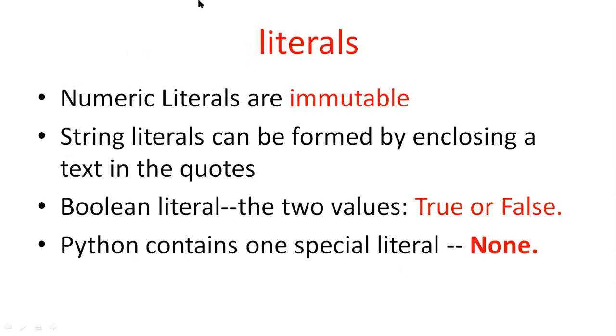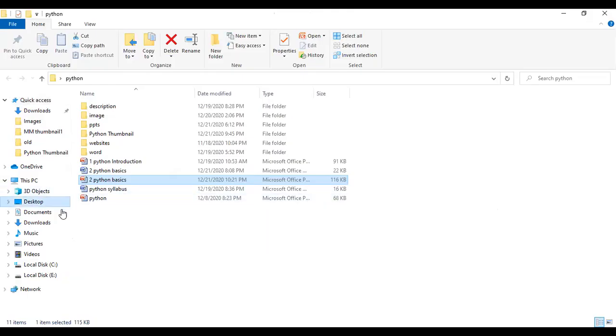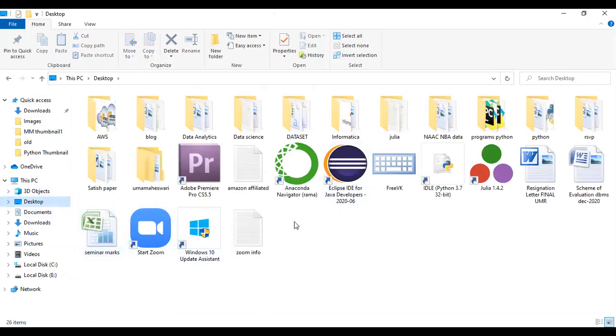In order to do this practically, first open IDLE. After installation, there is an icon on the desktop. Click on IDLE to open it. Here you will execute the Python programs. In this session, we will discuss how to represent numerical literals and constant literals.